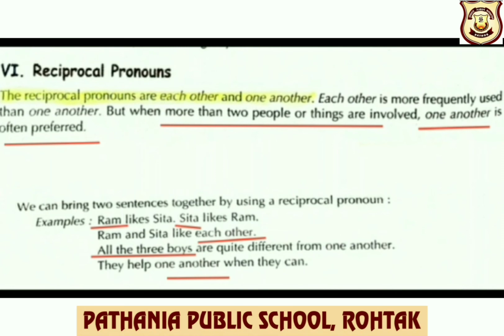In the next example, three boys, that means more than two, so we are using one another. In the next again, it is they. They can also refer to more than two people, so one another is used here.